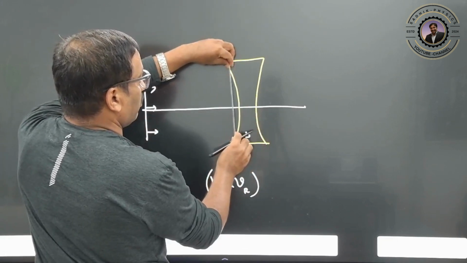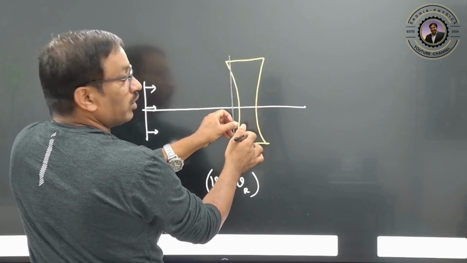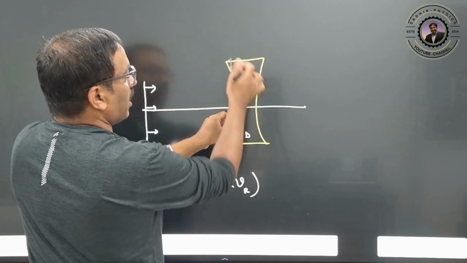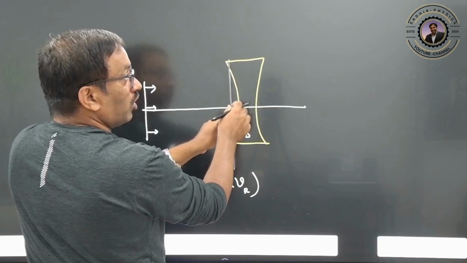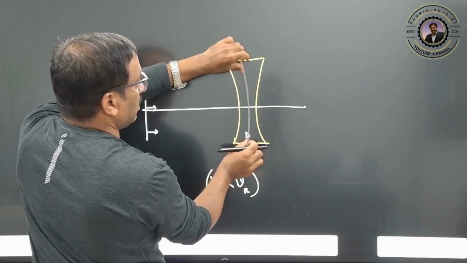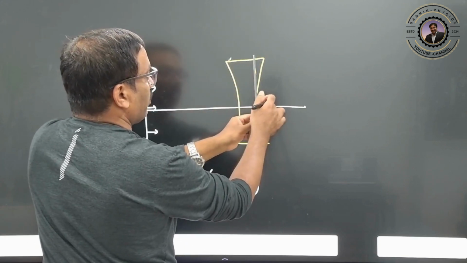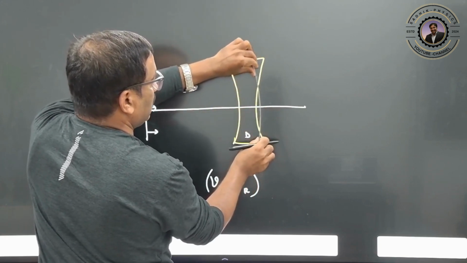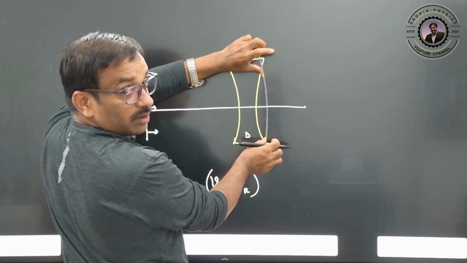So what will happen now? Which part has entered? This part has entered. So this part will slow down, and this part will move faster. Slow down means what? Here it slows down, so it will bend like this. But which one will come out first? The center part is coming out first. Then this edge part is still in the denser medium only.